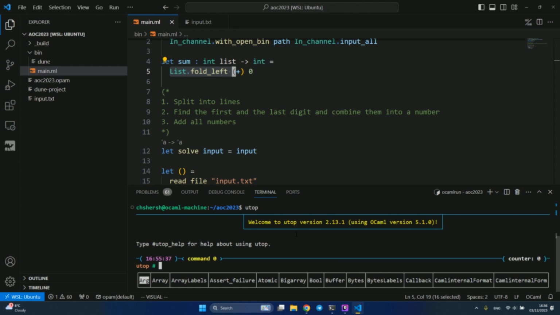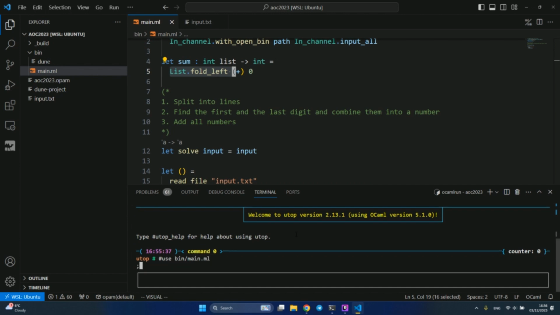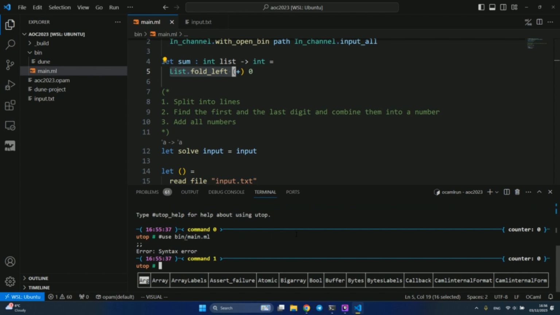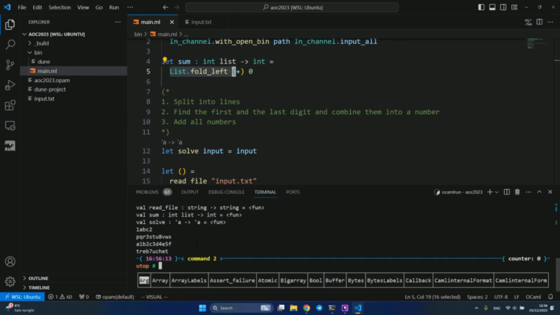We do use bin main. Okay, syntax error. It needs to be a string. Use bin. Okay, it actually runs and compiles.